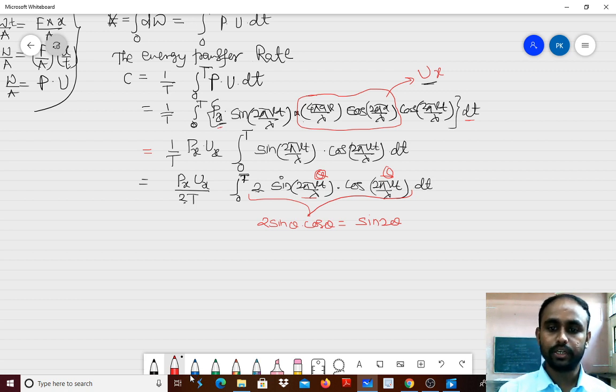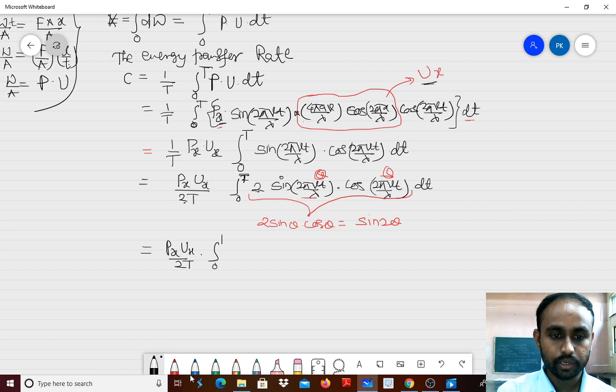Okay, so obviously theta here is 2 pi Vt by lambda. So let's use that formula, and we can write Px ux divided by 2 as it is, and in the integration 0 to t, obviously in the denominator we have t. So integration 0 to t of sine 2 theta, where theta is again 2 pi Vt by lambda. So shall I write directly here: 2 into 2, 4 pi Vt divided by lambda into dt.